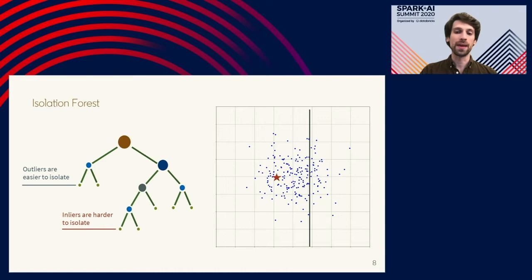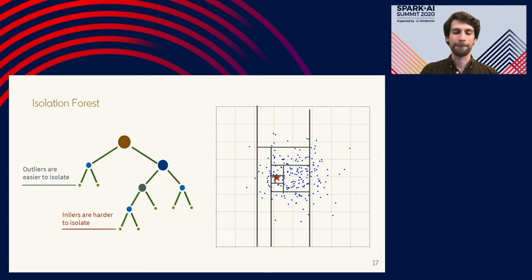We then repeat this process recursively until the red star is isolated. So for this third split, the y-axis happened to be chosen as the random feature. And again, we continue to do this until the red star is completely isolated.